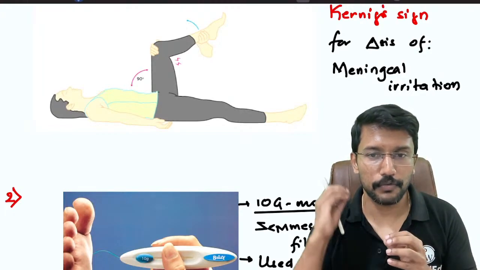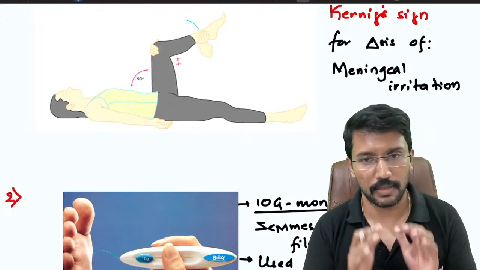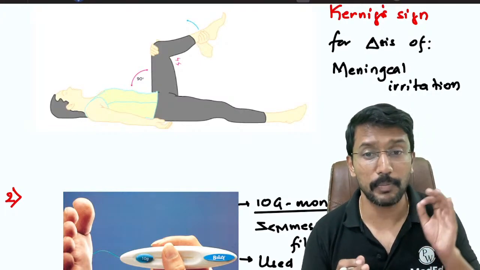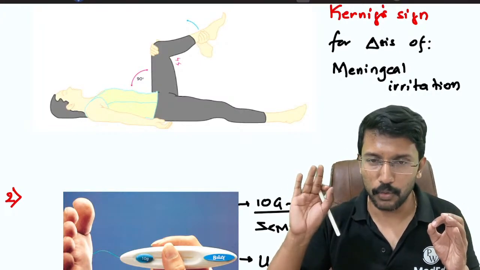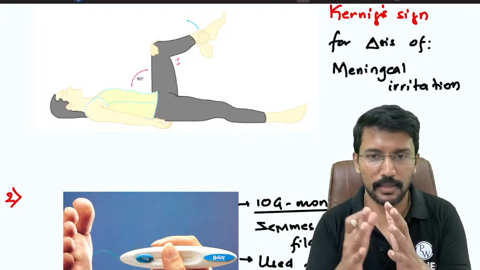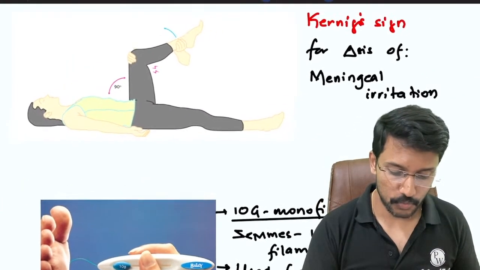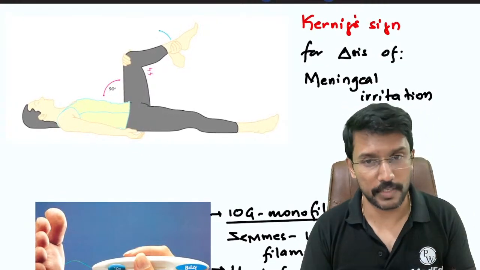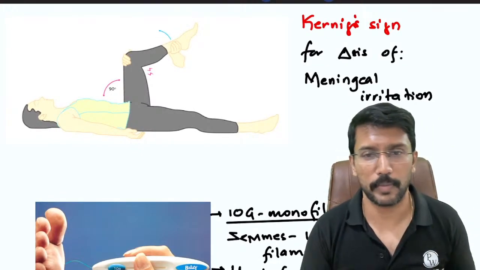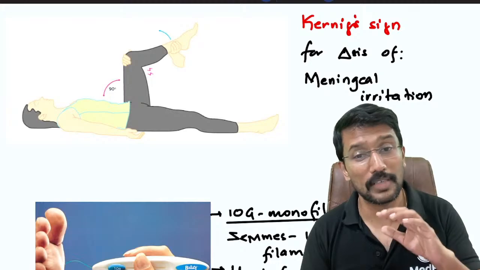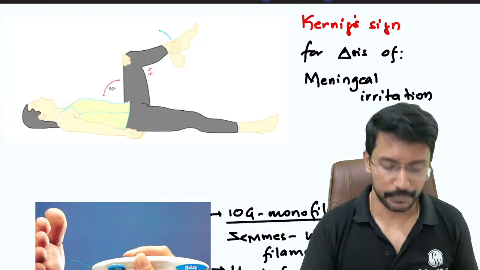If I have cancer spreading to the meninges, this can be positive. So this only indicates meningeal irritation. Couple that with acute onset fever and headache and neck stiffness, then we make the diagnosis. So if they specifically ask you, does it indicate meningitis? Need not always be. It can also be because of any other cause for meningeal irritation. The most common cause after meningitis is subarachnoid hemorrhage.